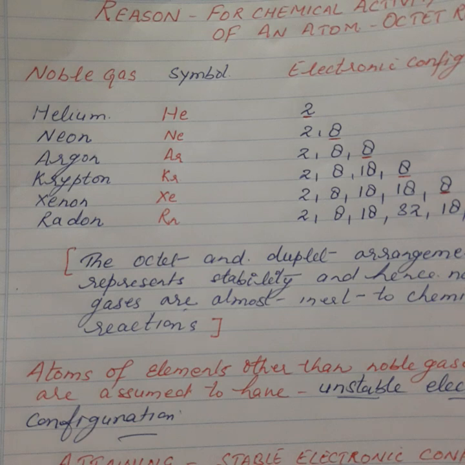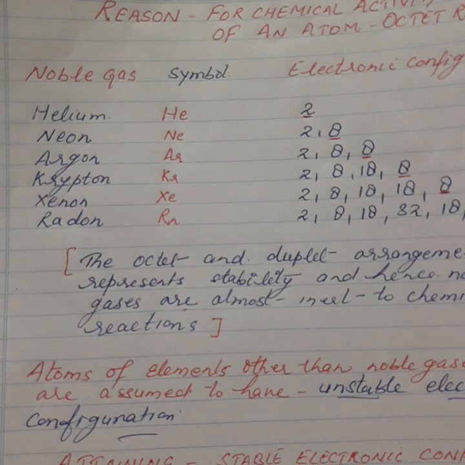So now we will see why atoms other than noble gases react, why they are reactive, because they do not have a stable electronic configuration like noble gases. Take the example of sodium. What is the electronic configuration of sodium? 2 8 1. Chlorine 2 8 7. Same way oxygen 2 6. Magnesium 2 8 2.